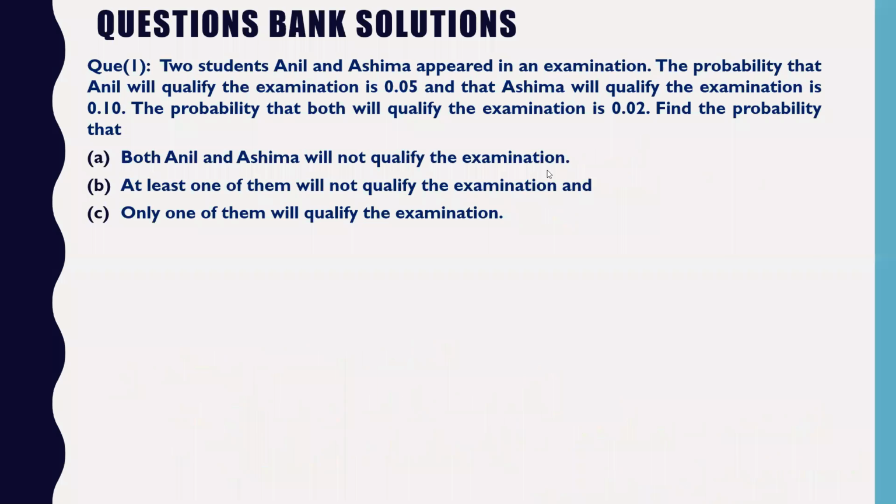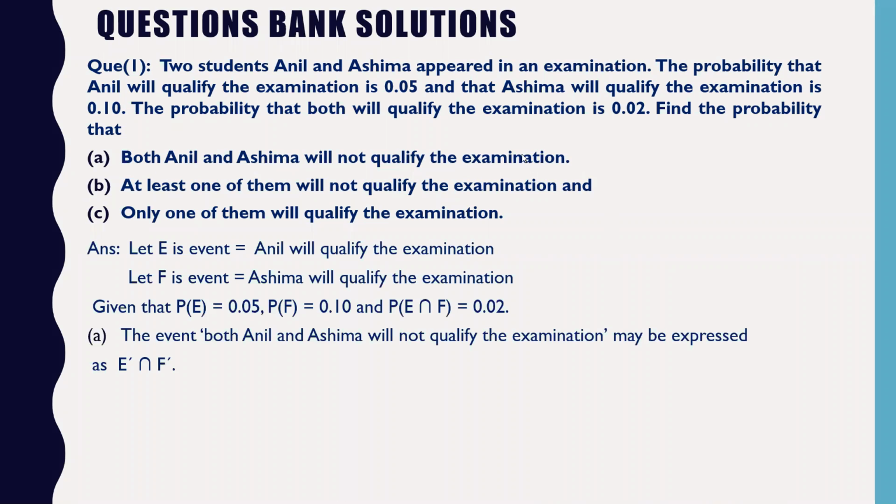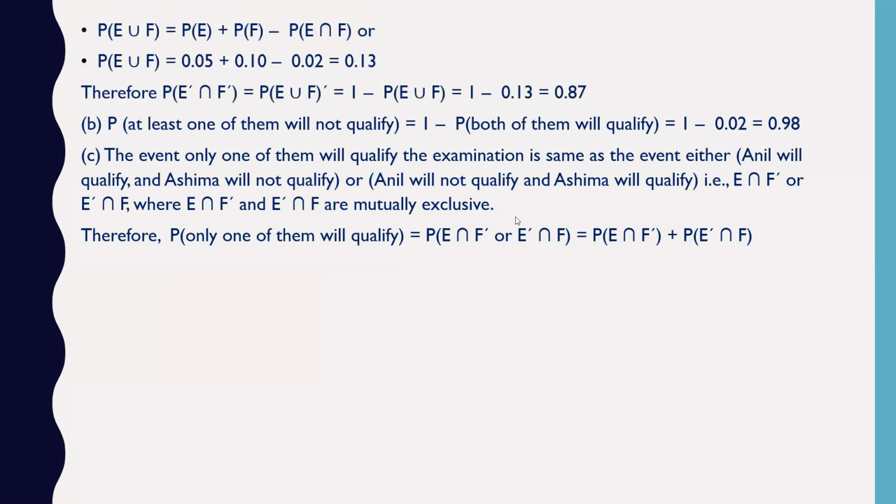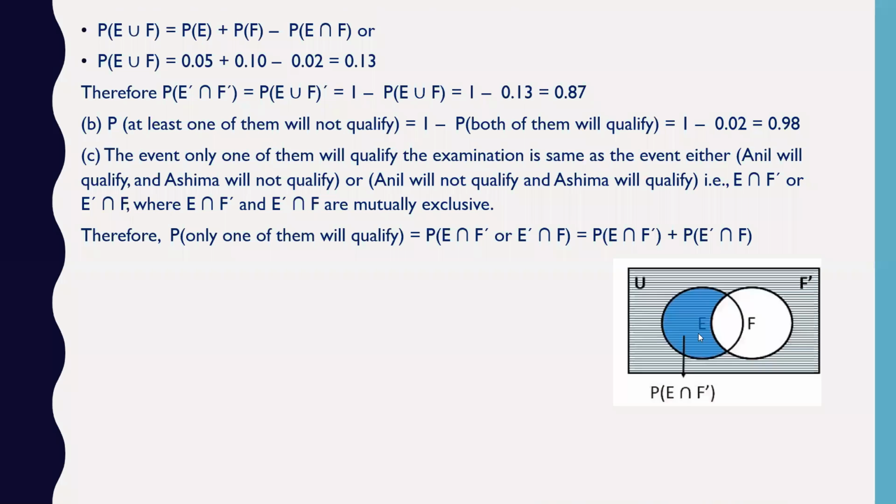So let's go back to the question bank problem. I've given the explanation here. You can see, this is what I was talking about.